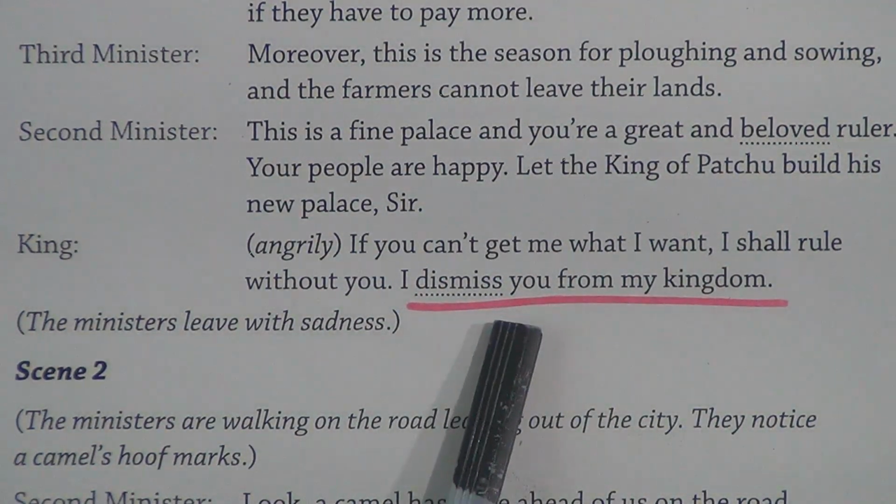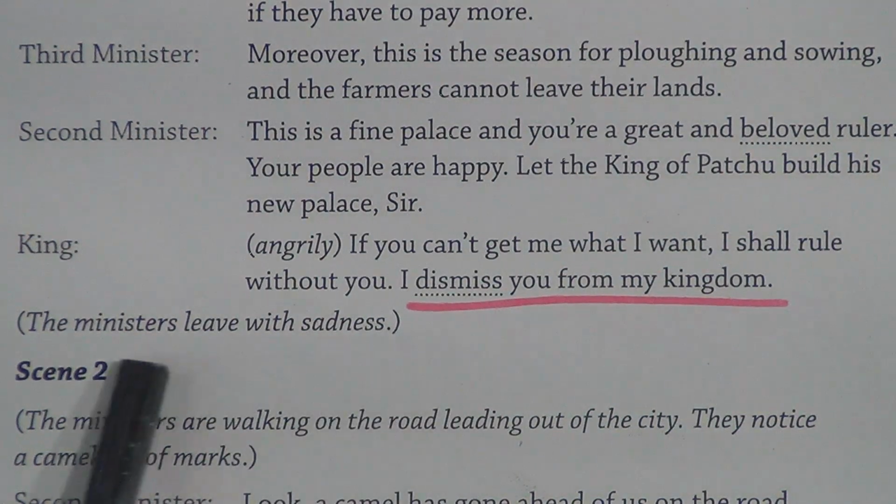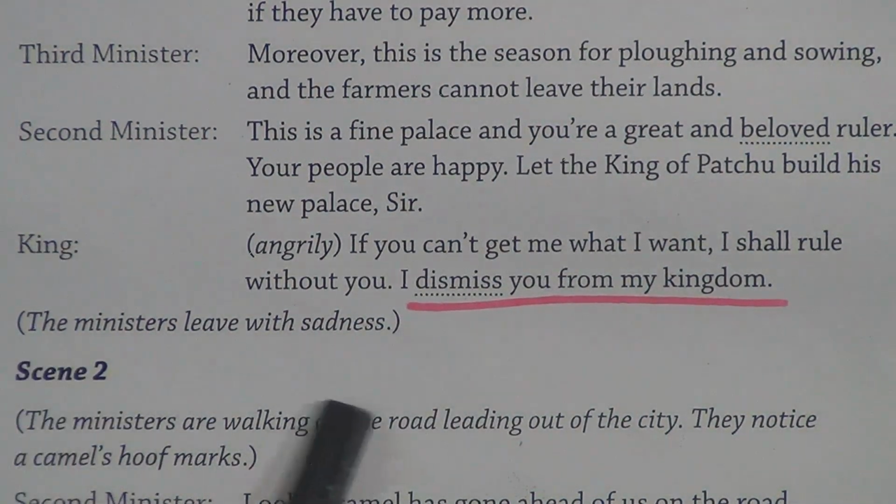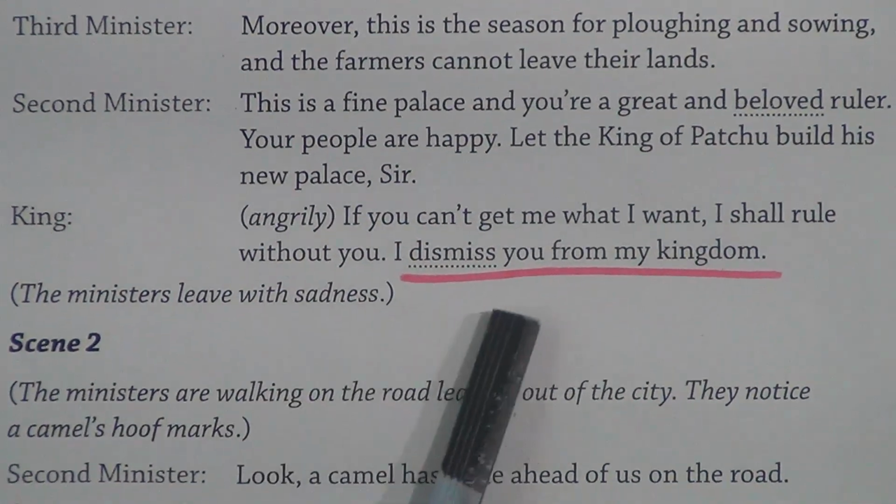Dismiss means to ask or order someone to leave. The ministers leave with sadness. So the ministers are dismissed here.